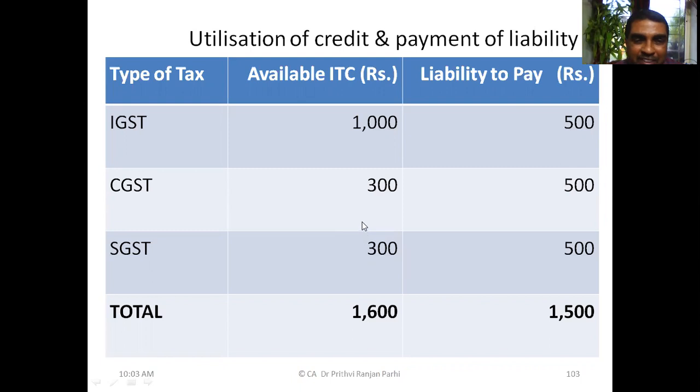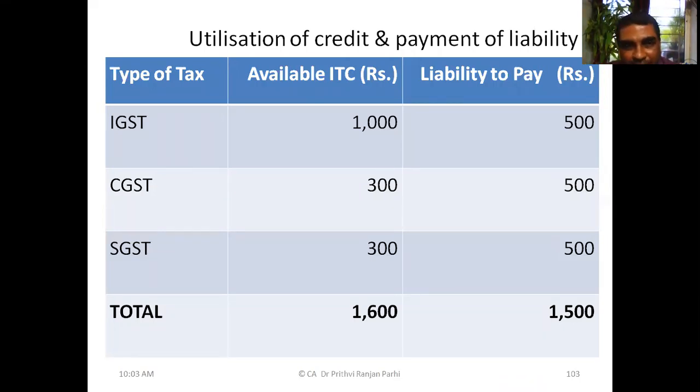We have 300 rupees in IGST, and in SGST there is 300 and the liability is 500. What are we going to do? First we'll settle the 500 liability out of the 300 available ITC of SGST. Then the remaining 200 we'll take from the available IGST. After that, 100 rupees will be left under IGST. This is one way.